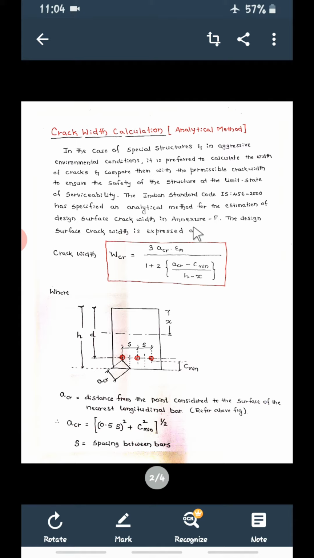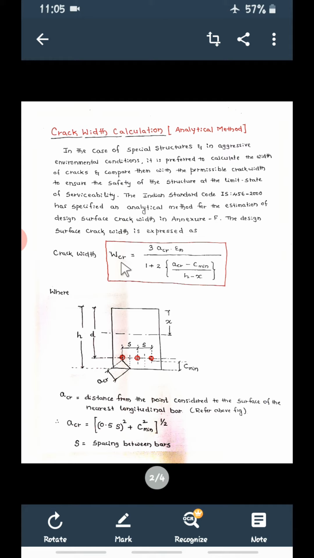If you refer to the IS 456 2000 code book and go to Annexure F, there will be a procedure, a method, that will be described here now. The design surface crack width is expressed as follows. Using this formula, we have to calculate the crack width, WCR. CR means crack, W means width.